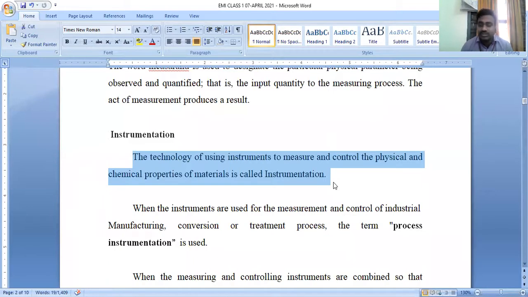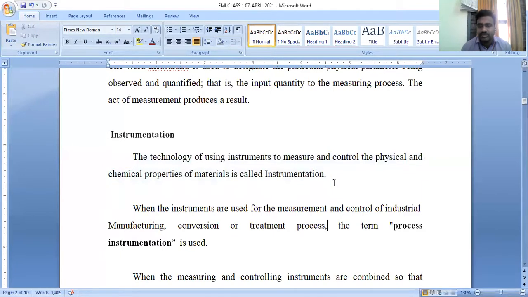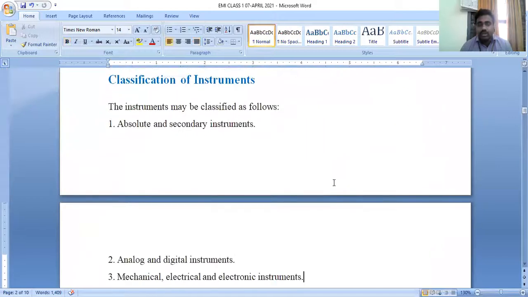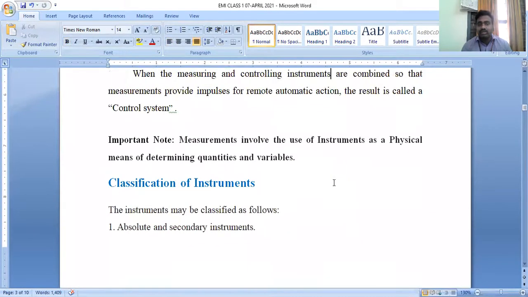We can classify instrumentation into two types. One is process instrumentation and the second one is control instrumentation. Manufacture-related conversions and treatment processes come under process instrumentation, whereas our things come under control instrumentation. So this is the brief introduction and definition of measurements and instrumentation.